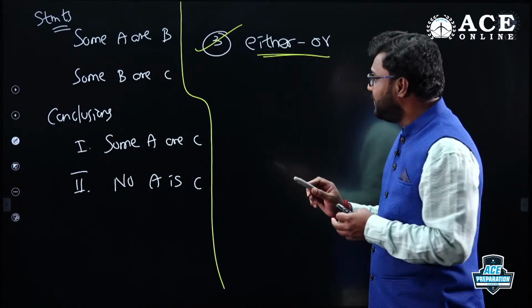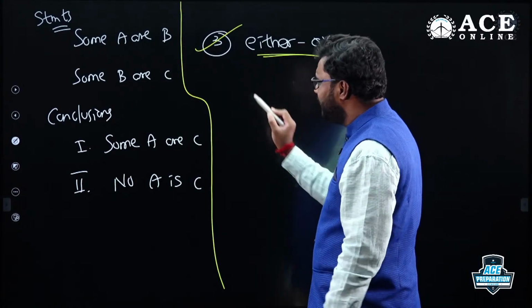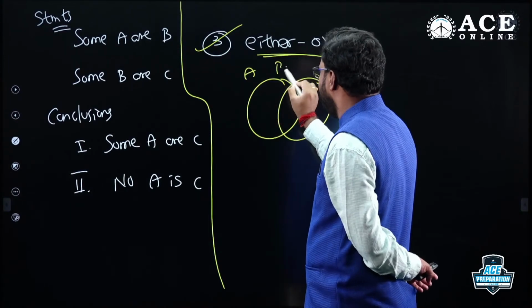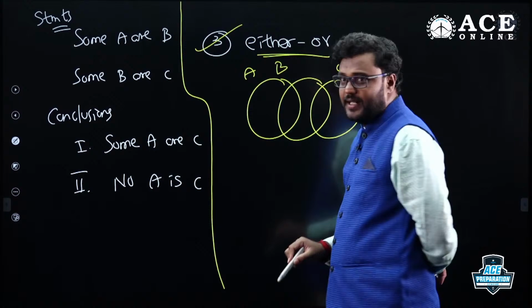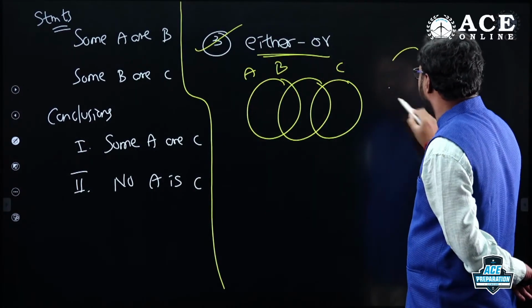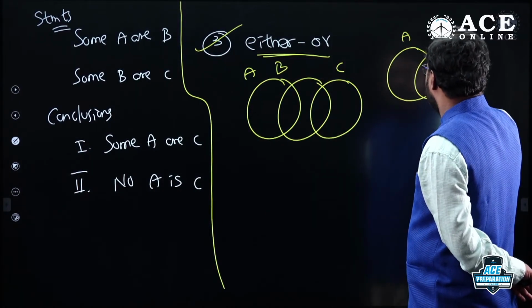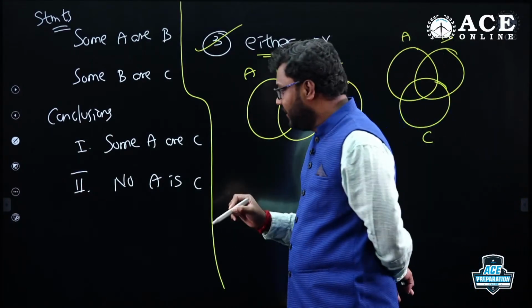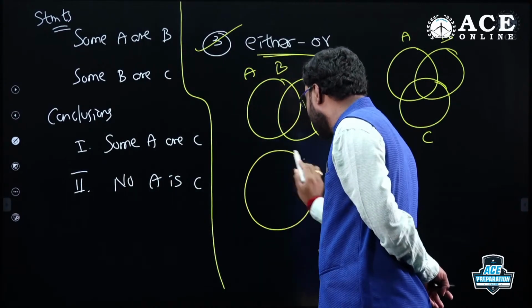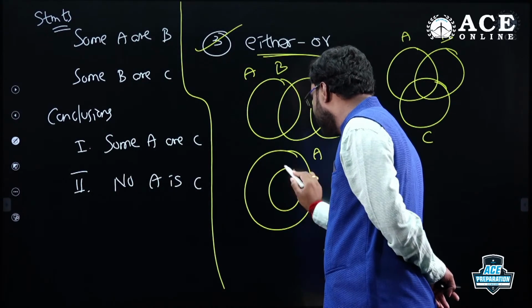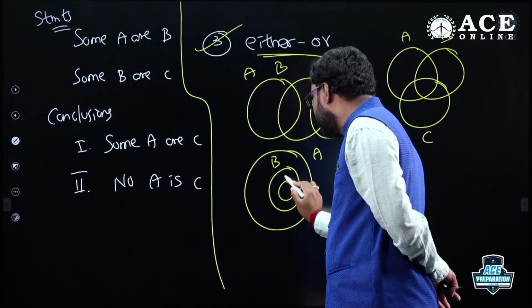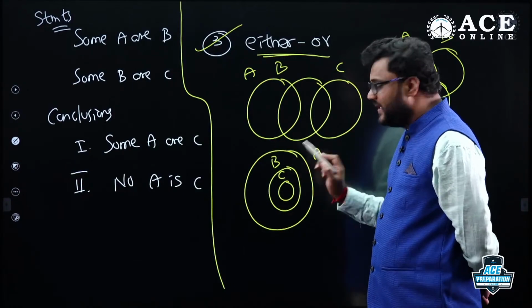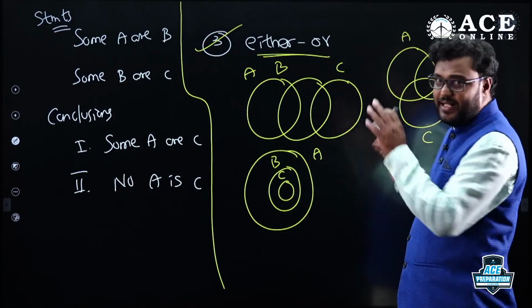As per the either-or concept, my dear friends, see: some A are B, some B are C, where some part of B is C. This is one diagram. The other diagram for the statements is different. And there are still a lot of other diagrams you can draw, because some A are B means this is also correct: some part of A is B, some part of B is C. I can draw like this also, and you can draw many diagrams as well.